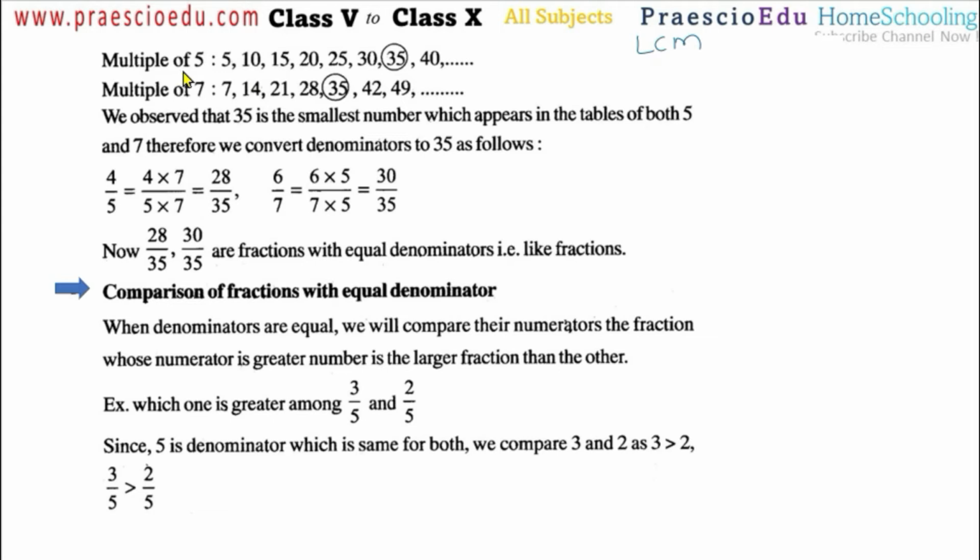Okay, so what are the common multiples? Now 5 has the multiples 5, 10, 15, 20, 25, 30 and so on. Now 5 is a number, these are its multiples. Already in the last lecture we have seen factors and multiples. Multiples means that number is multiplied, like in a multiplication table. Now we know these are the multiples, so we have noted all of these. Like this, 7's multiples are also noted here. Now in this one we have listed the multiples.